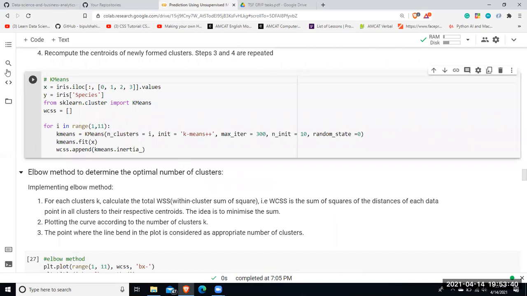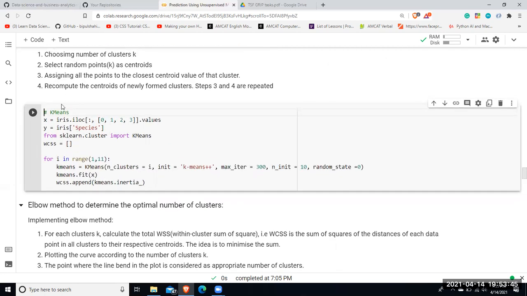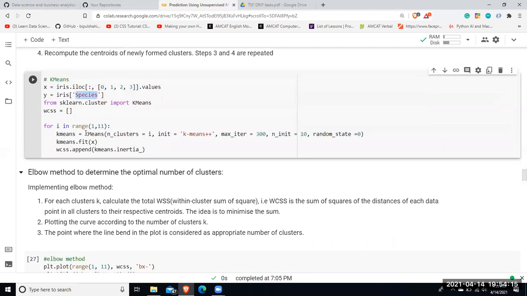So for performing k-means clustering, I've first defined the X and Y variables. As you saw earlier, my dataset consists of 5 columns. So I'll be assigning 4 columns, that is sepal length, sepal width, and petal width, to my X data, which is going to be my training data set. And I'll be training the k-means clustering model on this training data. After that, I'll be predicting the final value for the target variable, that is Y. Iris species, if you remember, is the last column of my data set.